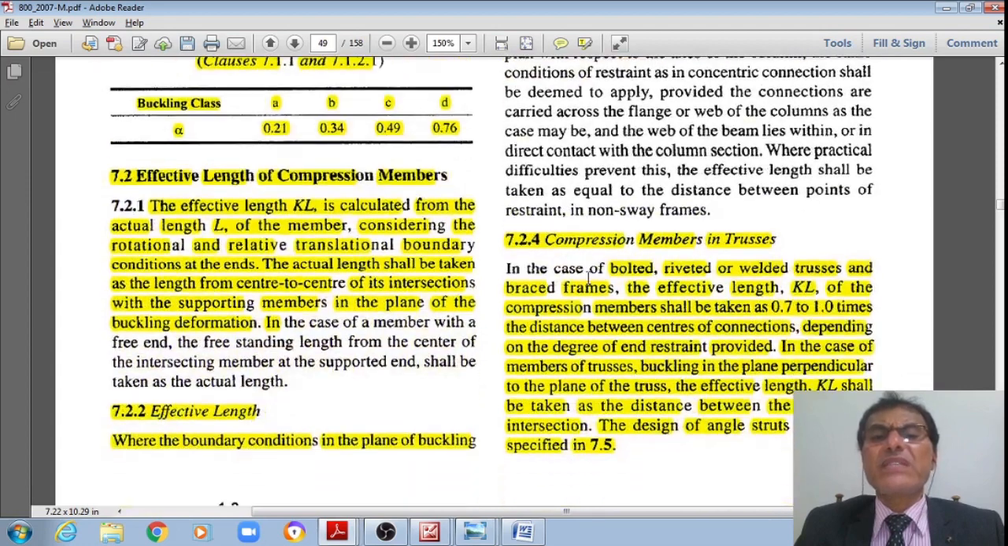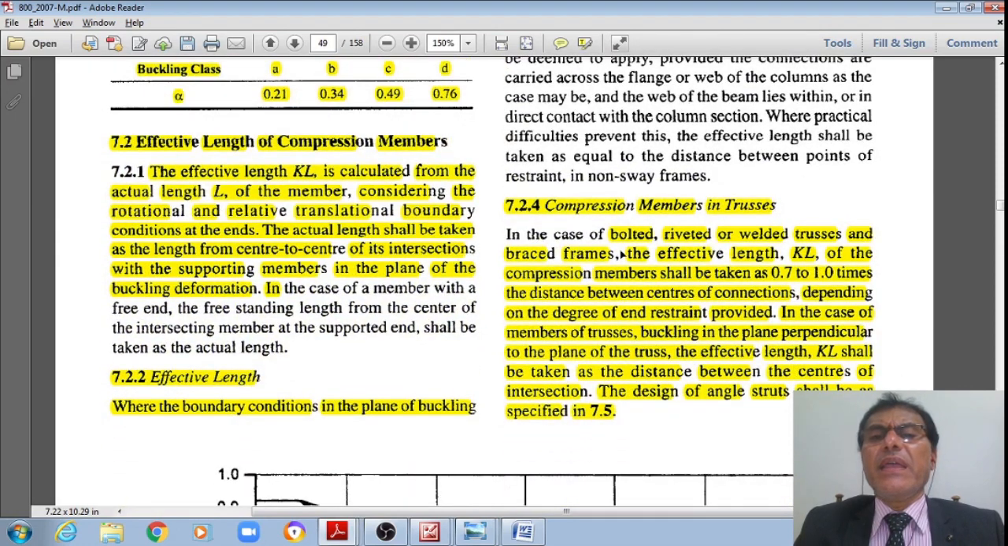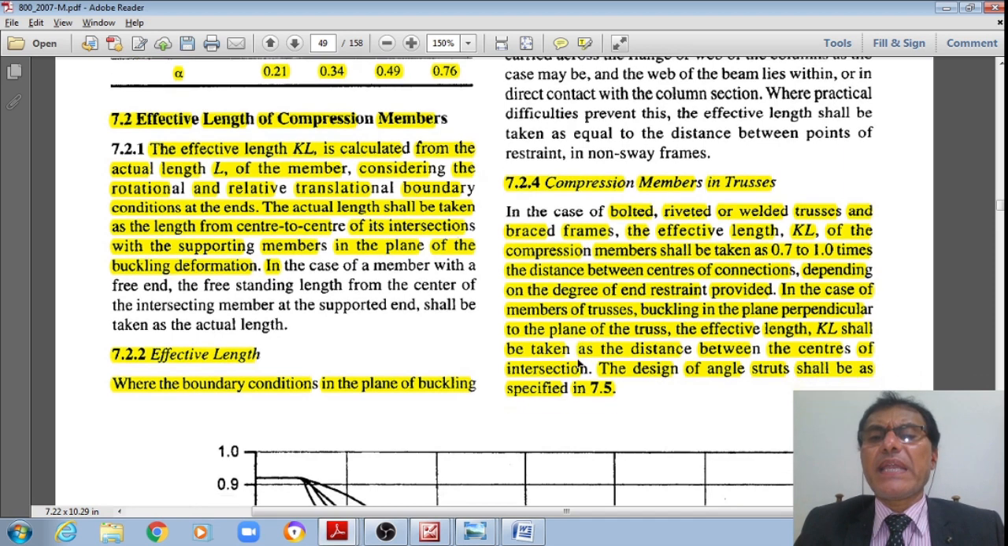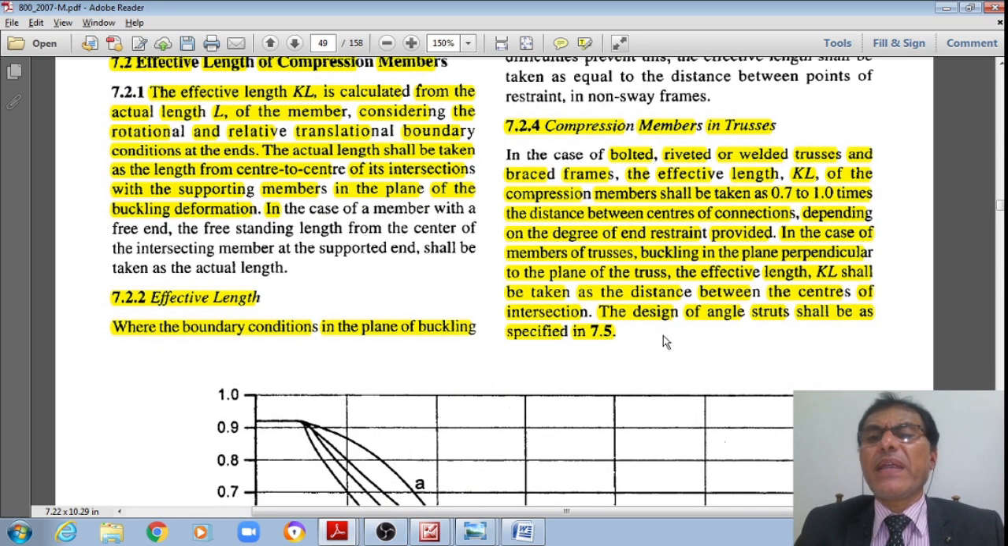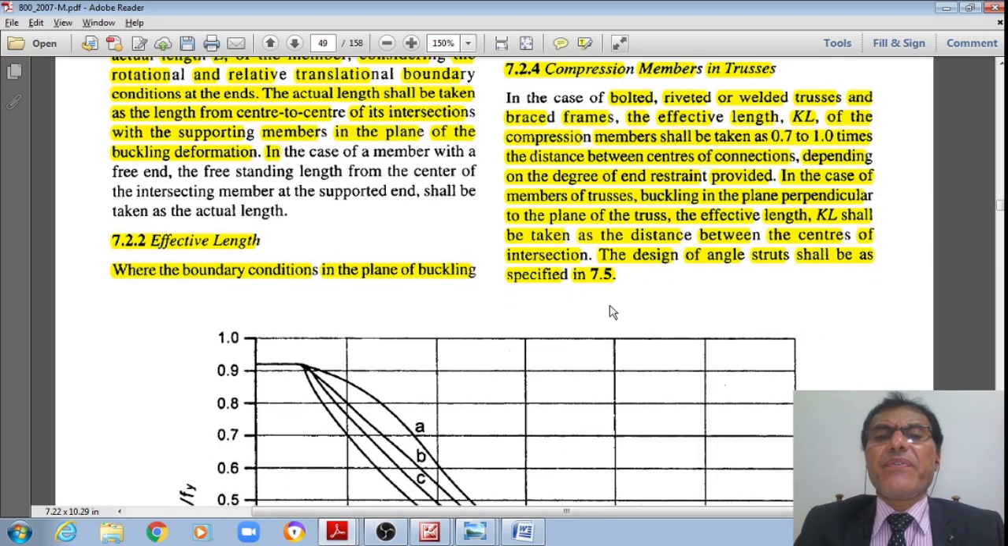Now, the next topic is compression members in trusses. In the case of bolted, riveted and welded trusses and braced frames, the effective length KL of the compression member shall be taken as 0.7 to 1 times the distance between the centers of the connections, depending on the degree of end restraint provided. For members of trusses buckling in the plane perpendicular to the plane of the truss, the effective length KL shall be taken as the distance between the center to center of the intersections, meaning K is equal to 1 only. The design of angle struts shall be according to clause 7.5 only.